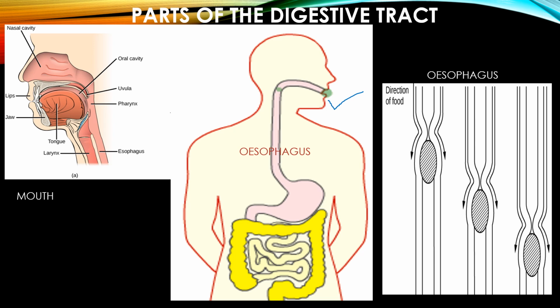When you swallow the chewed food, the bolus slides gradually down your gullet, which is a tube connecting the mouth to the stomach. So this long tube is what is called as food pipe or a gullet or esophagus.